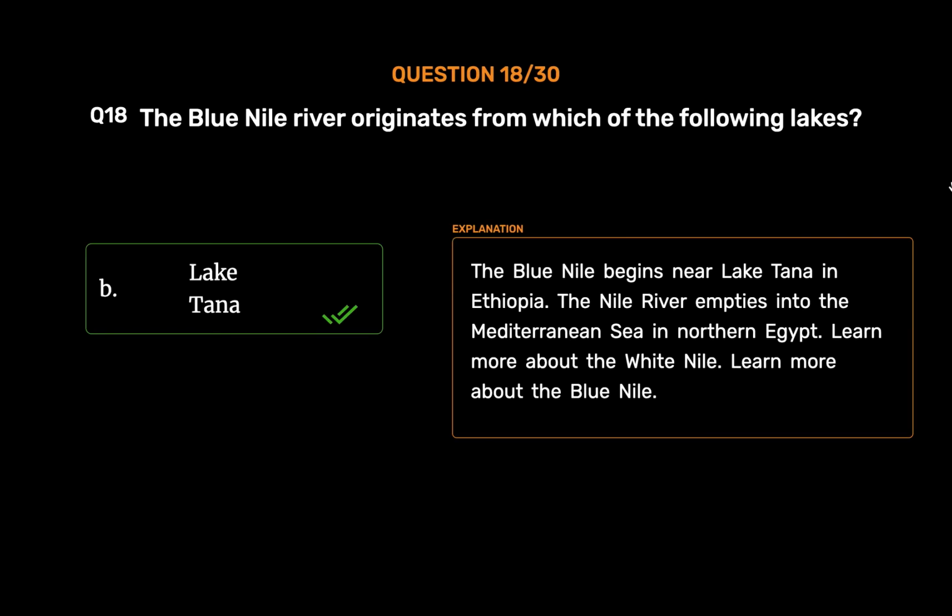Lake Tana. The Blue Nile begins near Lake Tana in Ethiopia. The Nile River empties into the Mediterranean Sea in northern Egypt. Learn more about the White Nile. Learn more about the Blue Nile.